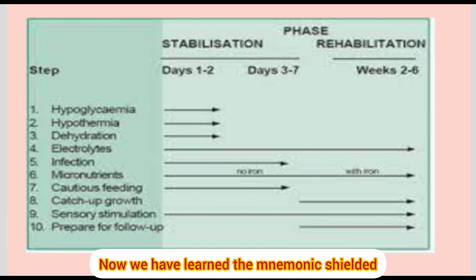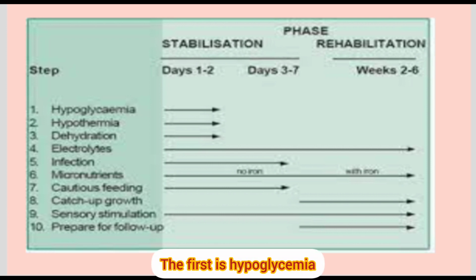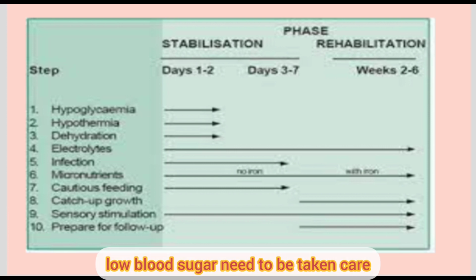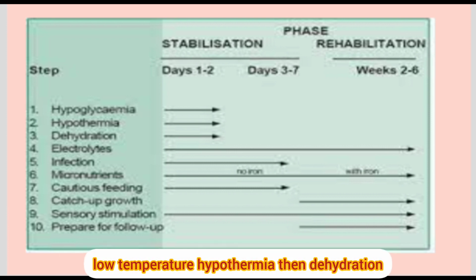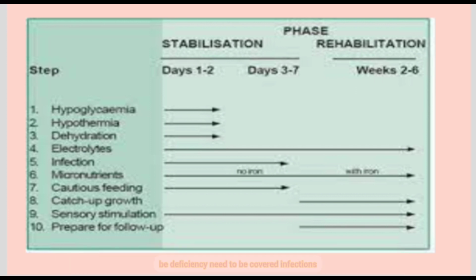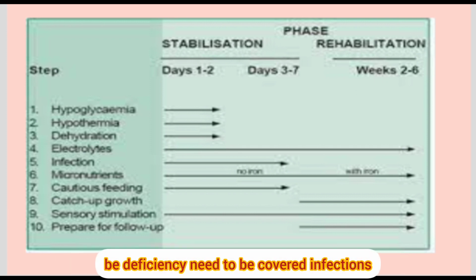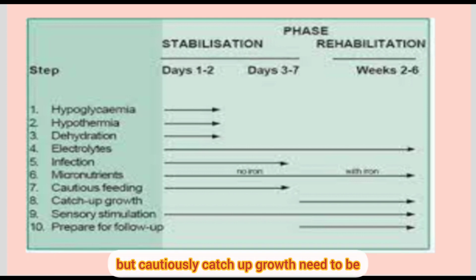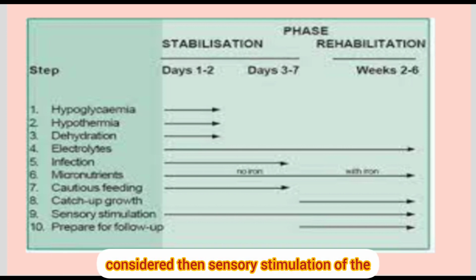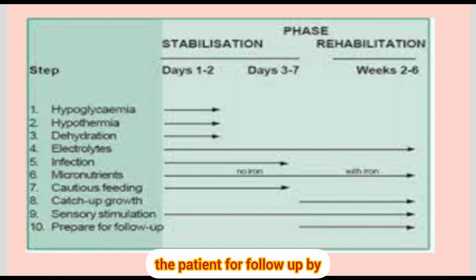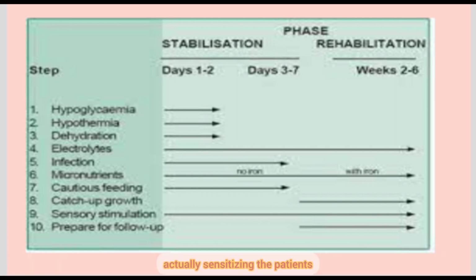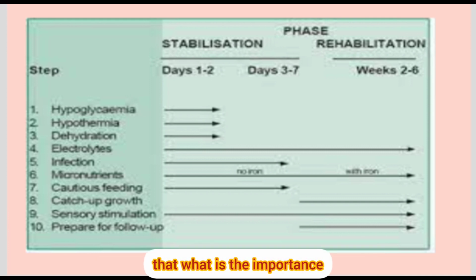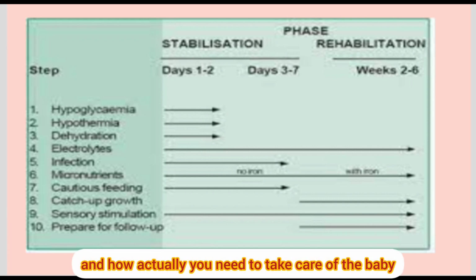Now we have learned the mnemonic SHIELD, and all these things are covered in the 10 steps. The first is hypoglycemia, low blood sugar needs to be taken care of. Low temperature, hypothermia, then dehydration is to be taken care of. Electrolyte deficiency needs to be covered. Infections need to be treated. Micronutrient deficiencies need to be corrected. Feeding to be started but cautiously. Catch-up growth needs to be considered. Then sensory stimulation of the patient needs to be done. Then we have to prepare the patient for follow-up by sensitizing the caregivers about the importance and how you need to take care of the baby.